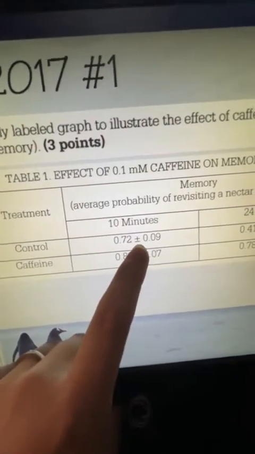Notice here that there's this plus or minus next to each of those. What the heck is that? I don't even know what that means. That is your error bar. So if you ever see a plus or minus, that means you need to have an error bar on it. You're going to add that much to your mean, and you're going to subtract that much from your mean. So when we graph it, you're going to see right here.